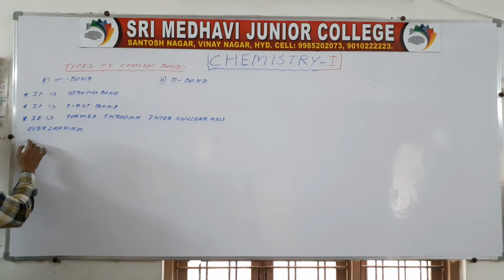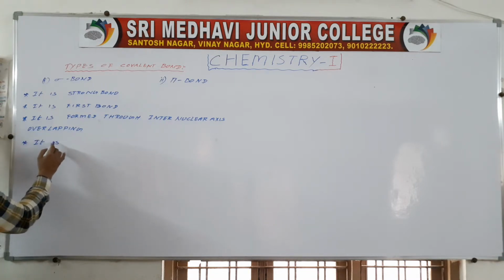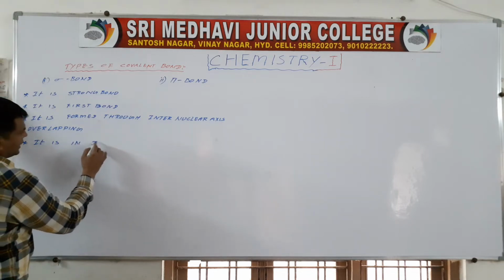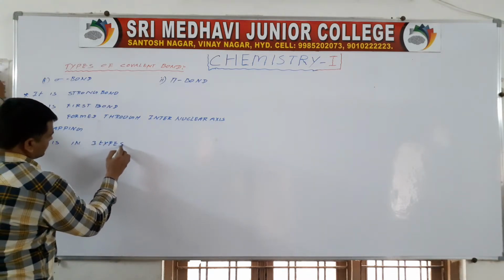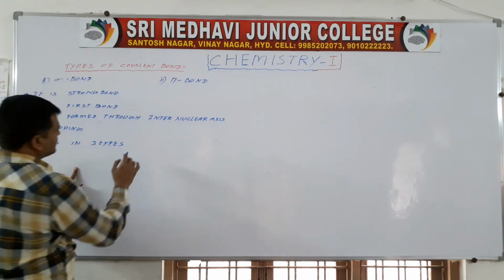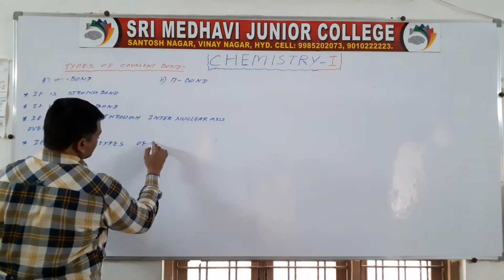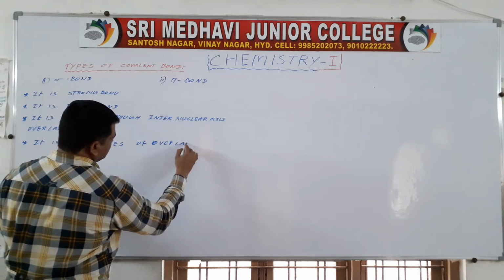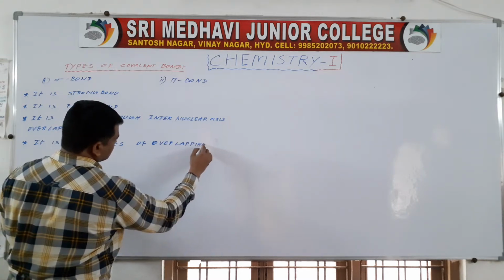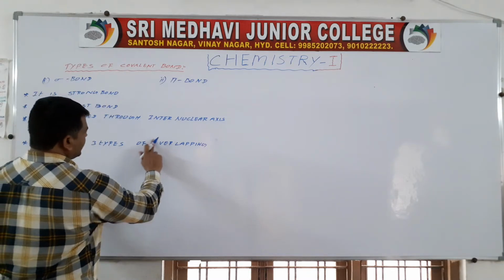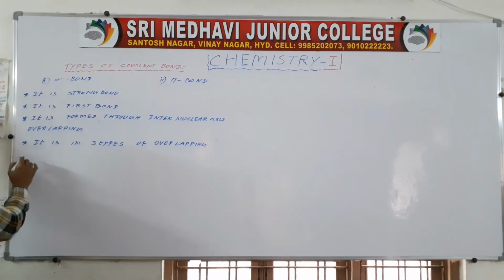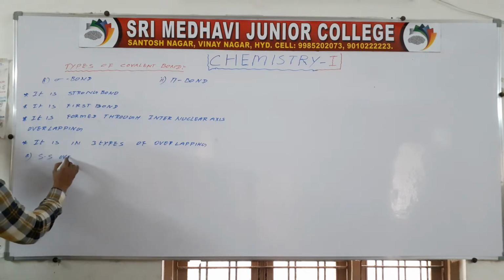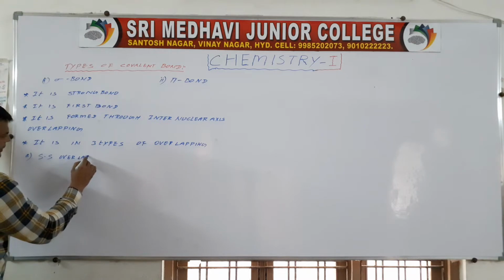Now, it occurs in three types of overlapping. The first, A, is s-s overlapping.